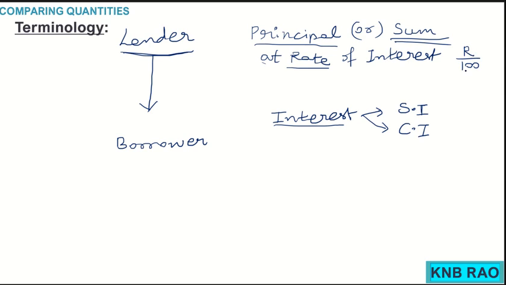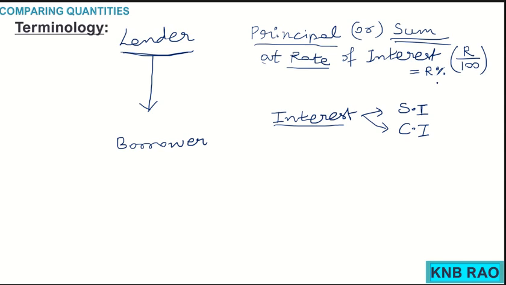Out of 100 rupees that you have taken, how much money is to be paid extra over and above that 100 rupees. That is called rate of interest. Any fraction with the denominator 100 is represented with the percentile symbol, numerator with that symbol. This we say is percentage.